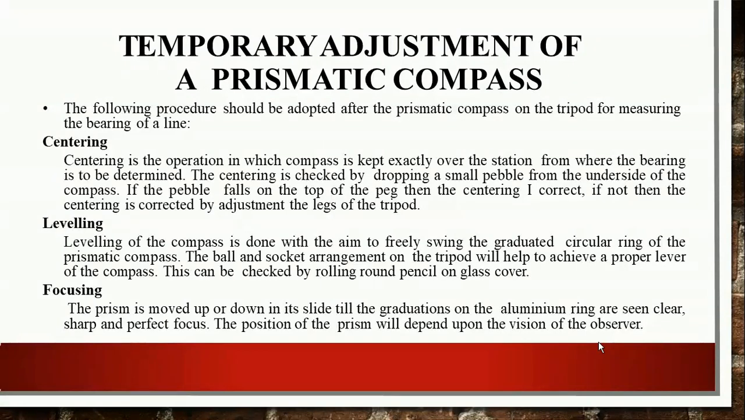Number 3 operation is focusing. The prism is moved up or down in its slide till the graduations on the aluminium ring are seen clear, so you have to do focusing for that, so that a sharp and perfect image is obtained. Perfect, sharp, clear graduations should be read with the help of the prism. The position of the prism will depend upon the vision of the observer.